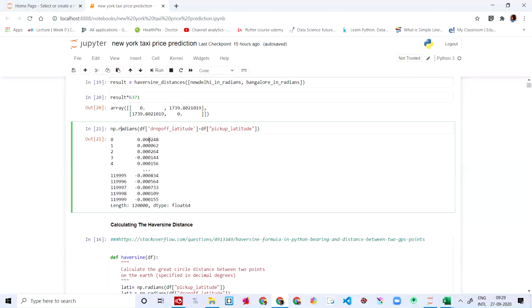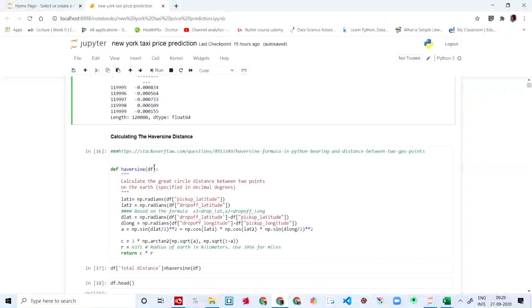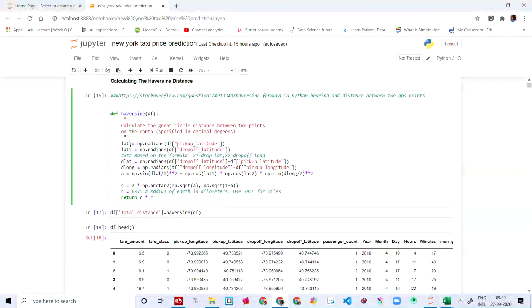And this we're going to say is np.radians drop off latitude minus pickup latitude, to know the distance. And then this is a function, we say def haversine. We're going to calculate the great circle distance between 2 points. This is basically calculating the distance between latitude 1 and latitude 2.